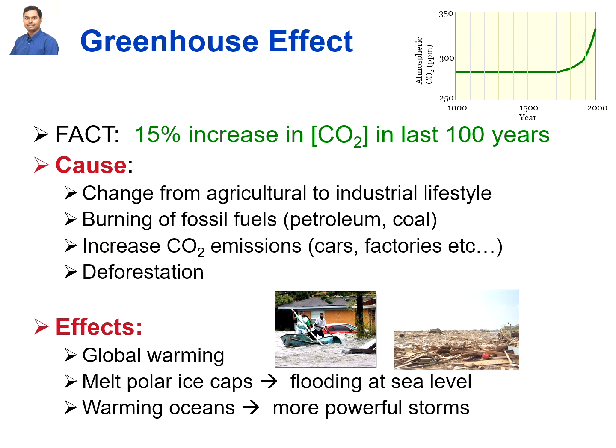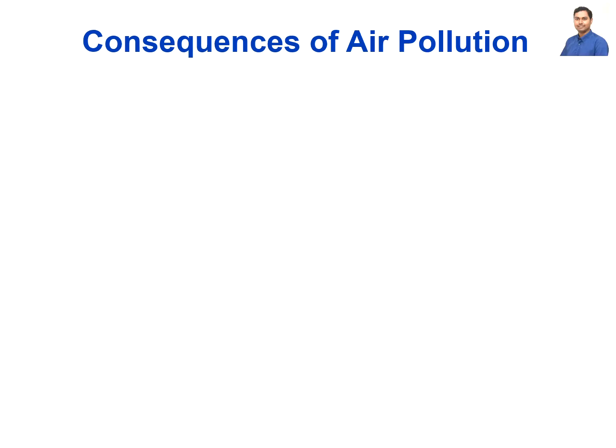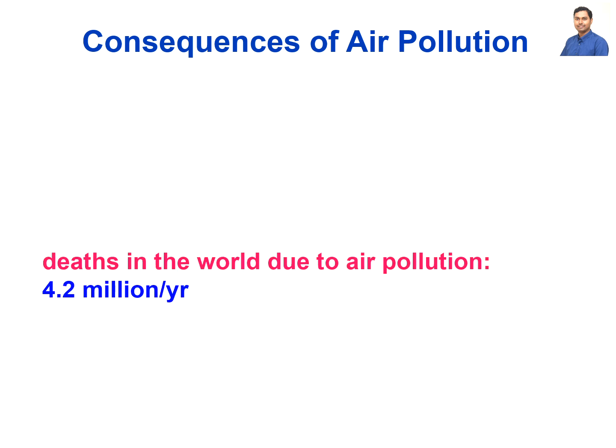And here are the effects. It can cause global warming, and it can also melt the polar ice, because if there is too much heat, then the ice is melted. We also see floods coming often, which is basically due to this global warming. And the warming of oceans means more powerful storms, and the aquatic life is also hampered due to this greenhouse effect.